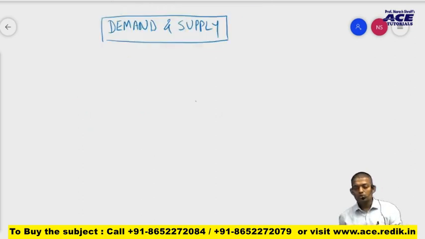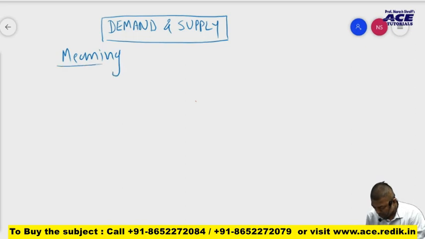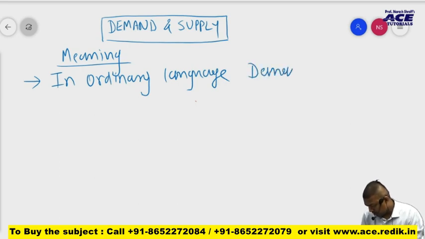Whatever we have studied now, I want you to write it along with me. So I'm writing whatever we have done. We were actually doing the meaning of demand. Number one, in ordinary language, demand is desire.